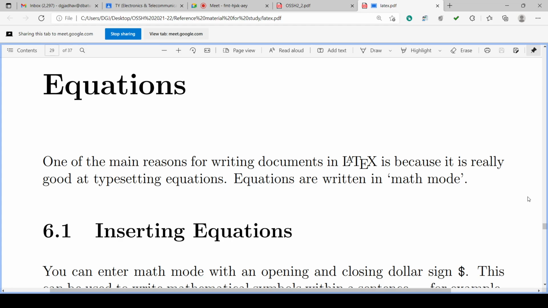Because in the equation there are special characters: plus, minus, less than, more than, asterisk, multiply and divide, slash, exclamation mark, not equal, and likewise. Then comma, semicolon, punctuation marks are there. Then numerator and denominator are to be shown specifically.